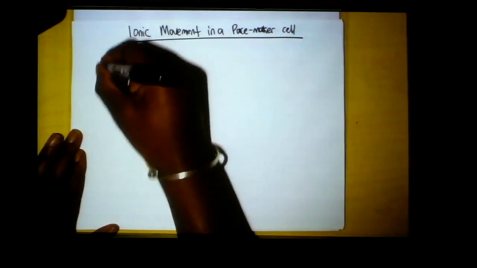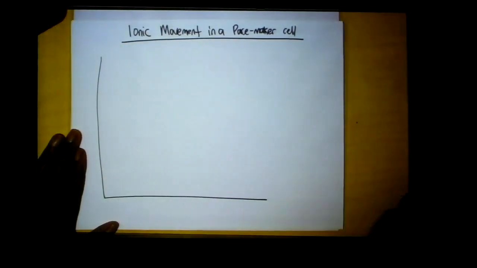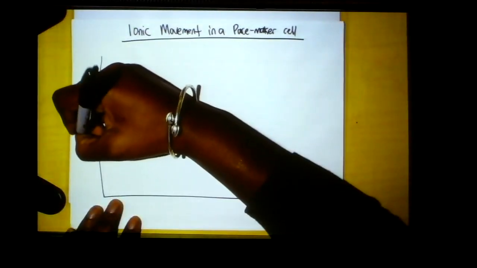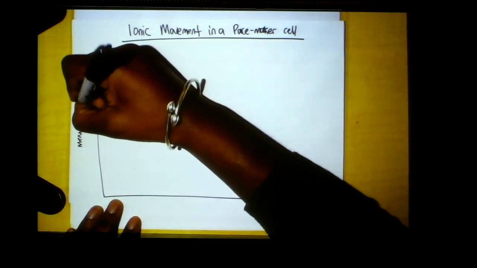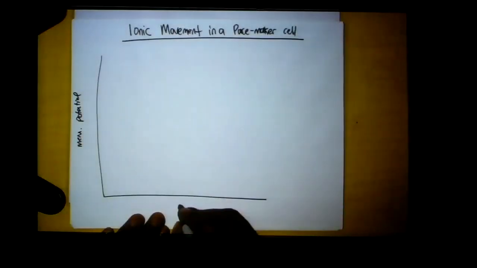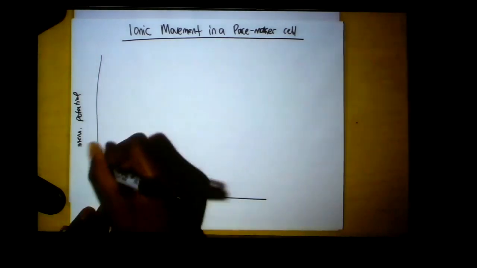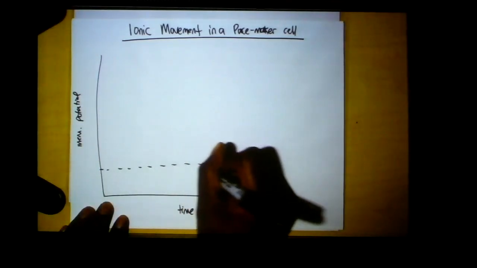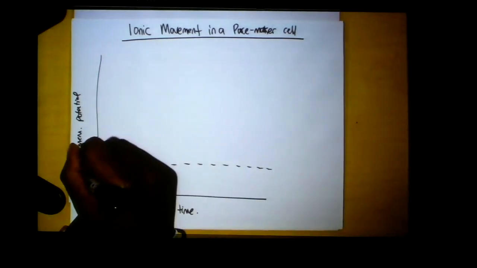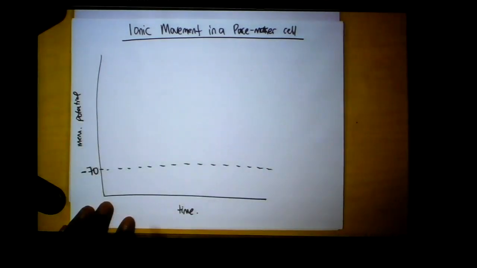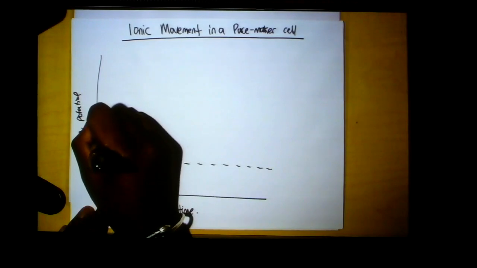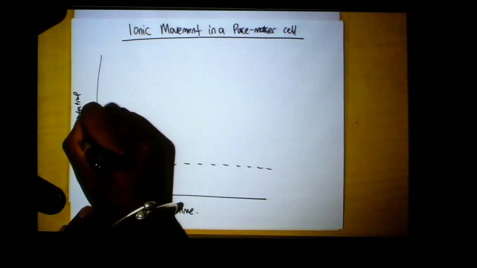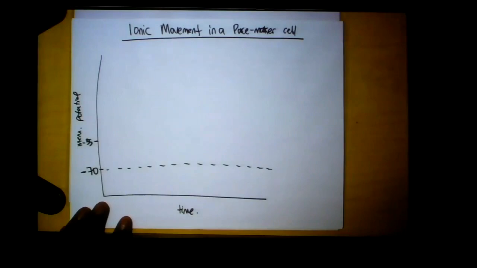So we're going to compare on a graph here the membrane potential to time. And we're going to start out at rest. We know rest to be -70 here. And then we know threshold to be roughly -55 or so.